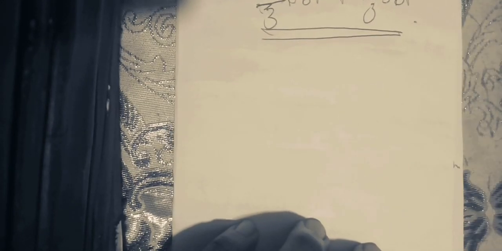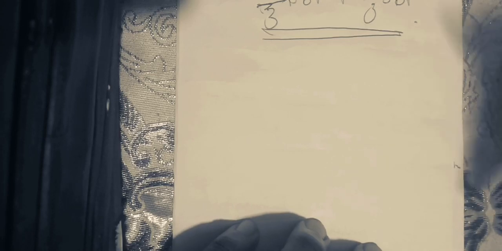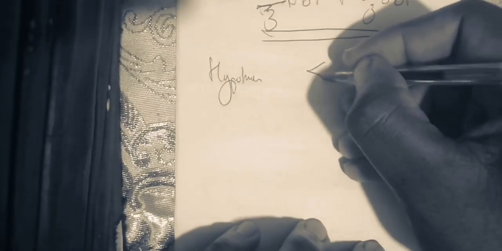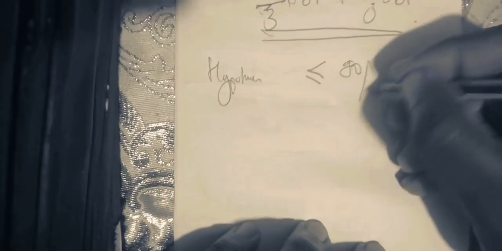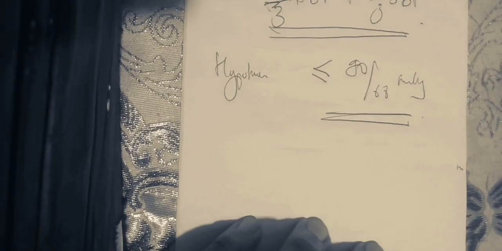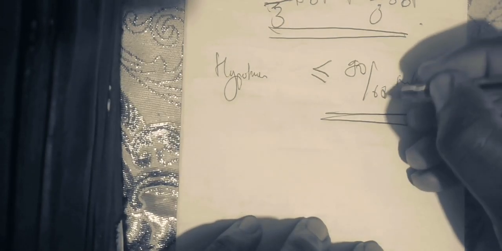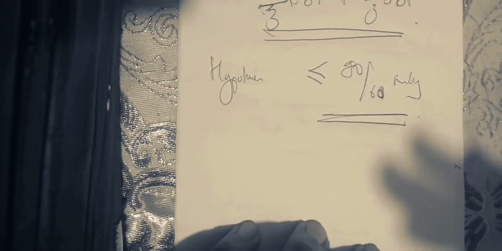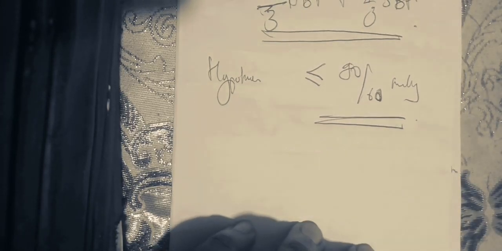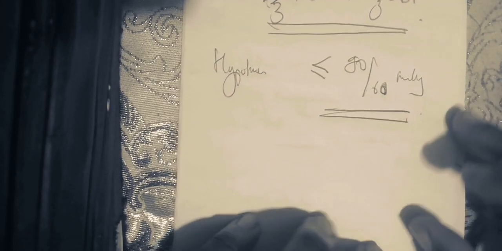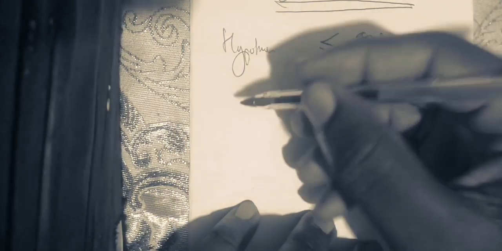Now, if you want to use systolic and diastolic blood pressure to define hypotension, you can say that hypotension is defined as when the blood pressure is less than 90 over 60 millimeters of mercury. Is it clear? Every time you have a blood pressure of less than 90 over 60 millimeters of mercury, it is considered hypotension. So if you have a patient that has sepsis plus this hypotension, it is considered septic shock, and there are complications of septic shock that can result.